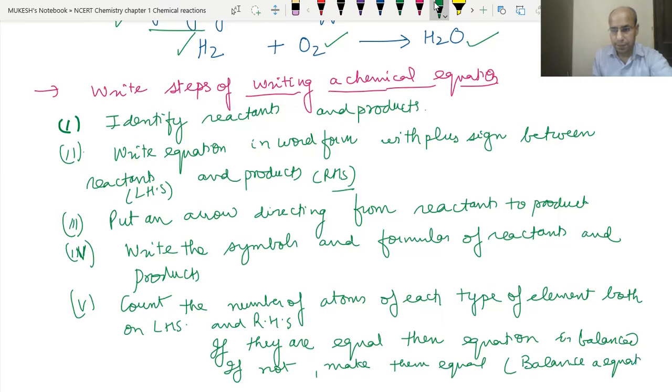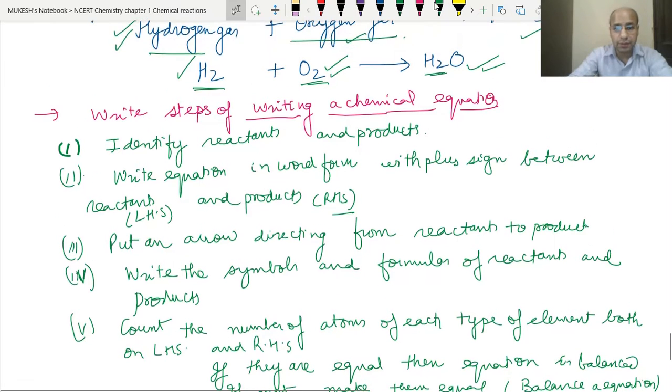Okay, so now let's see. In this part we have hydrogen 2 atoms, oxygen 2 atoms on the left hand side, but on the right hand side we have hydrogen 2 atoms. That means hydrogen is balanced. Oxygen has one atom on the right hand side but 2 atoms on the left hand side. That means the whole equation is not balanced, so we will need to balance this equation.